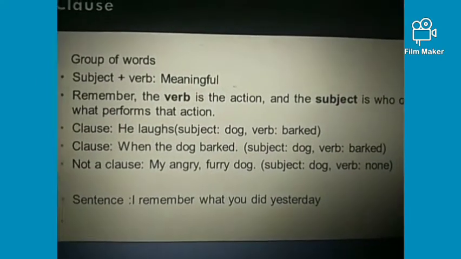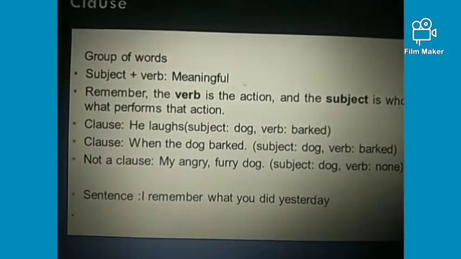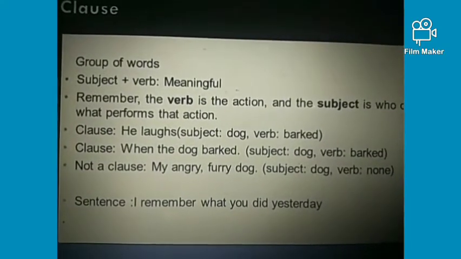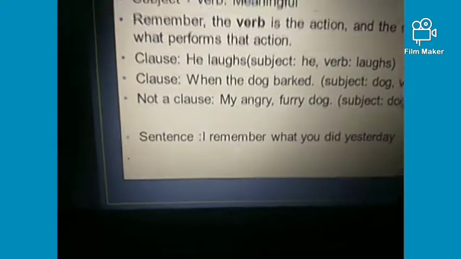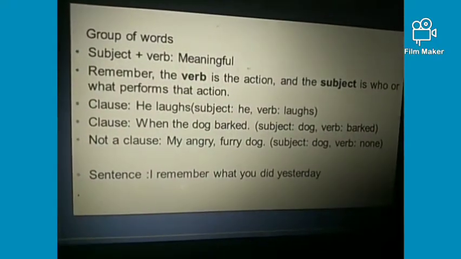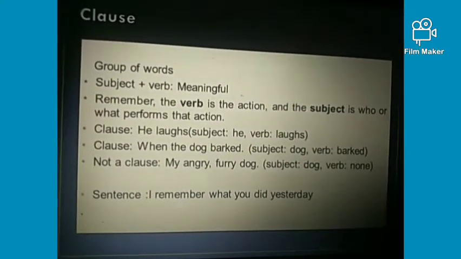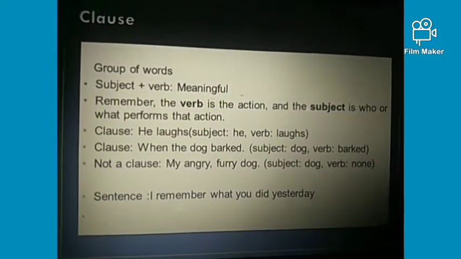Let's have a look at an example. He laughs. Here he is a subject and laughs is a verb.